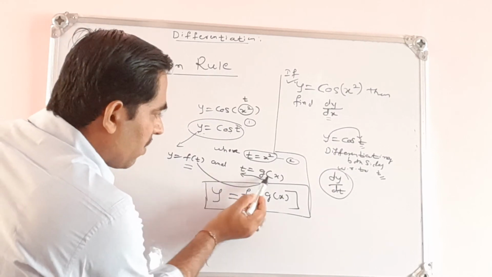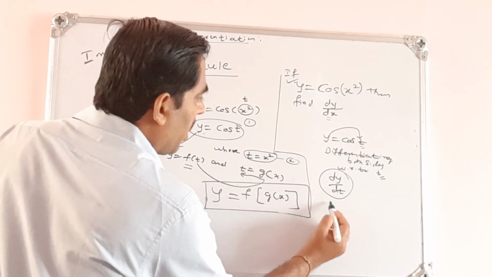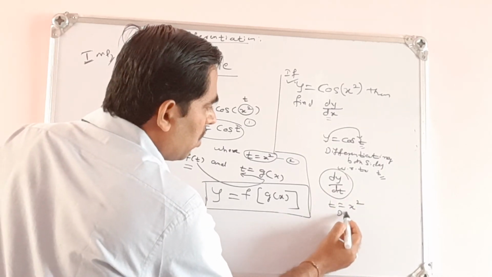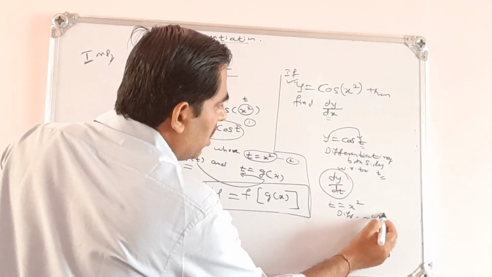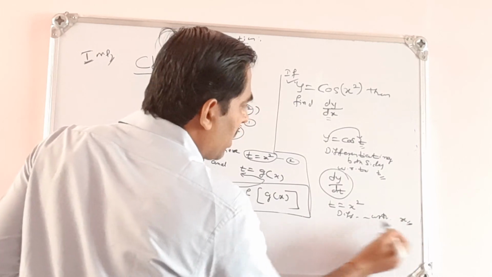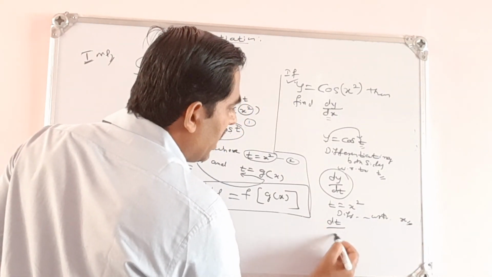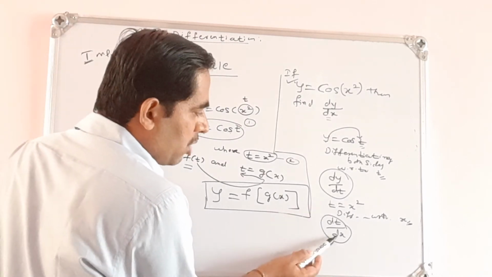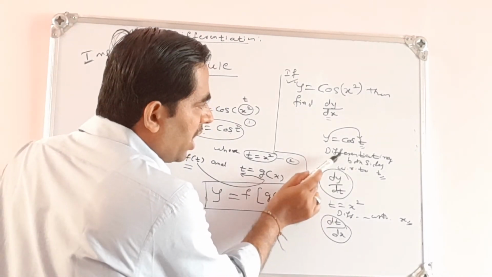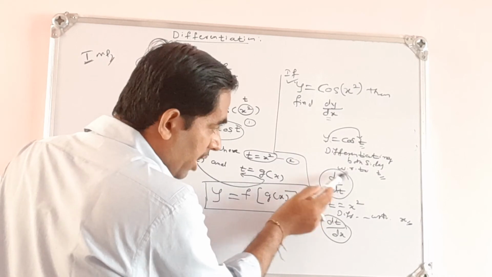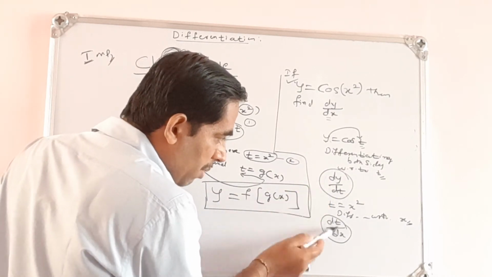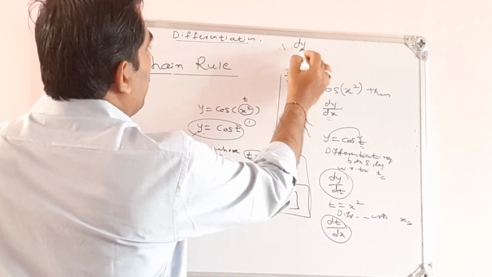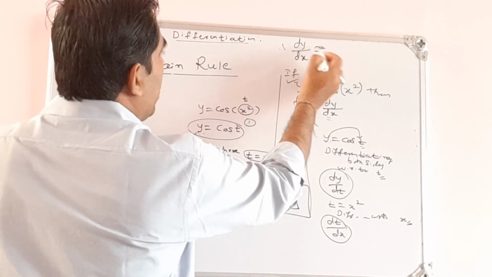Then once again, t is a function of x. T is equal to x square. So we differentiate this with respect to x, and we get dt by dx. Differentiating y with respect to t, we get dy by dt. Then whatever derivatives we got, we multiply them.